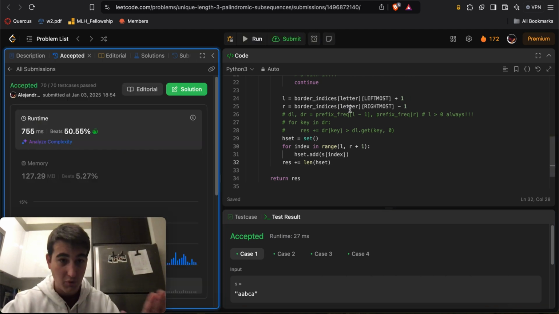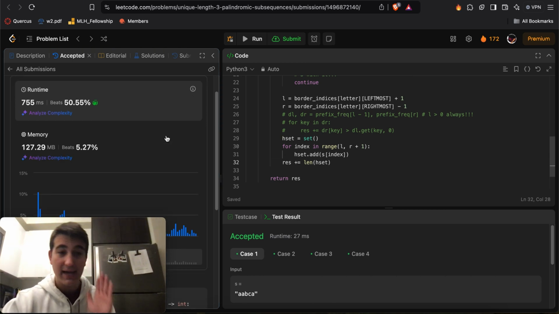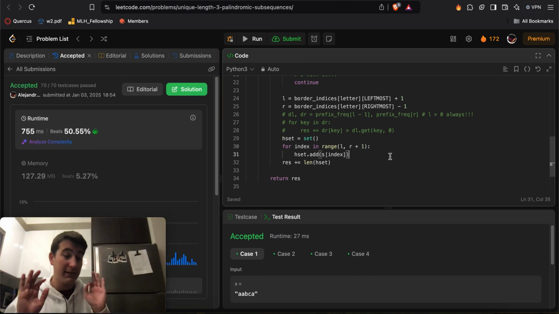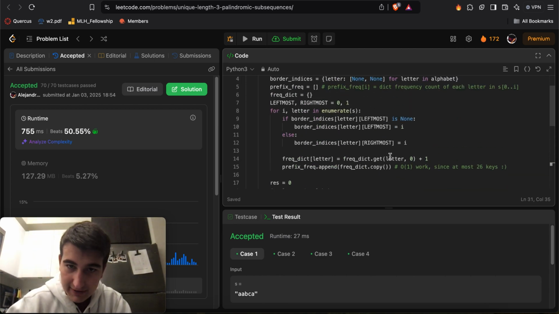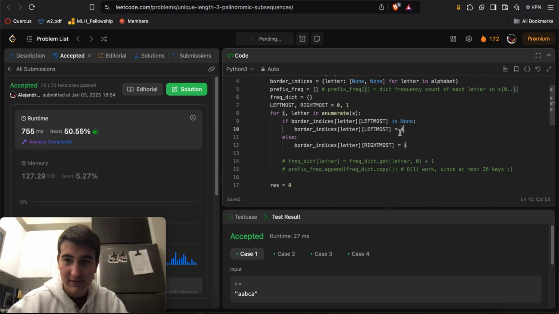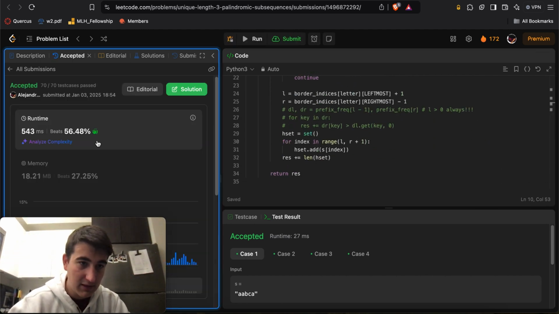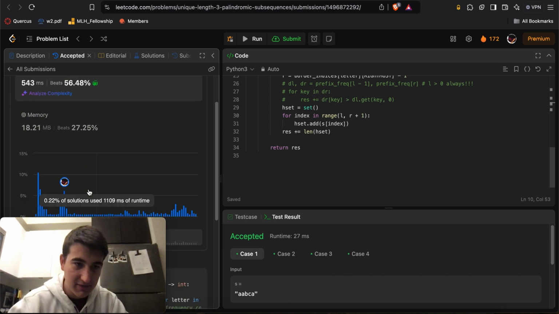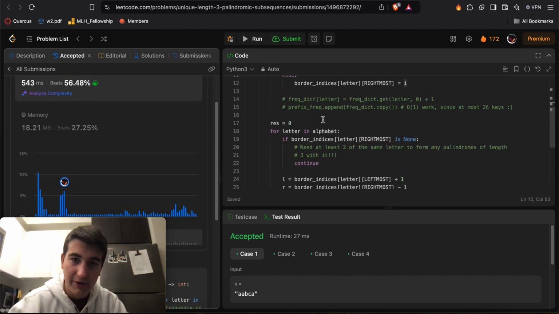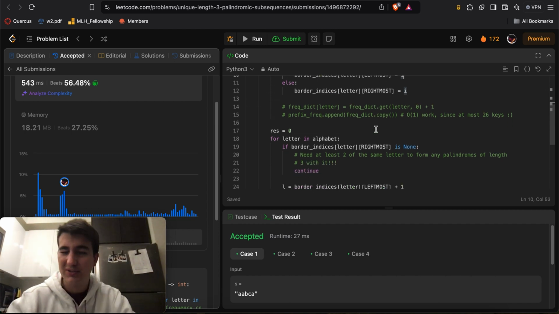So if the prefix sum way that I did things doesn't make sense, this one should at least make sense. Technically, it's a little slower, but in fact, I could even just eliminate this work over here. Let's see if it's even faster. Maybe it's even faster. Not really. We get to 56%, 73% is technically a little bit better, but this is an O of n solution as well. So you could have gone this way.